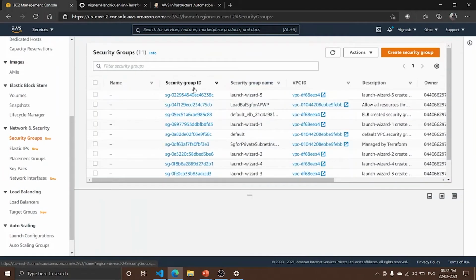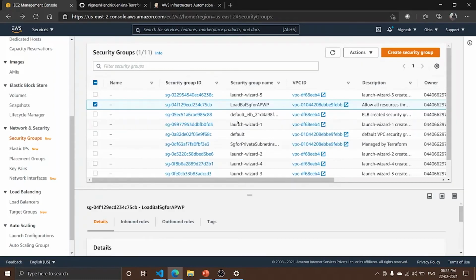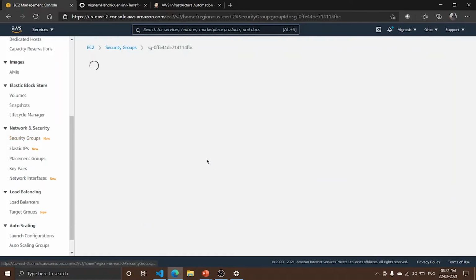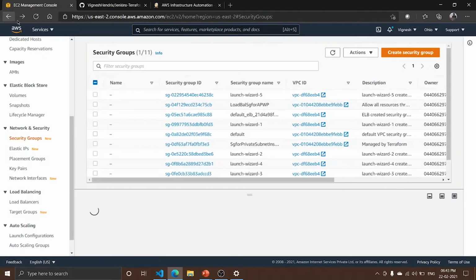Now let's check on the security groups. Basically we created 3 security groups. The first security group is the load balancer security group, which allows all the resources through the HTTP protocol. Another security group is attached to the auto scaling group instance, as well as the Apache PHP WordPress instance. This security group allows the traffic that is accepted by the load balancer, which comes through the HTTP protocol.